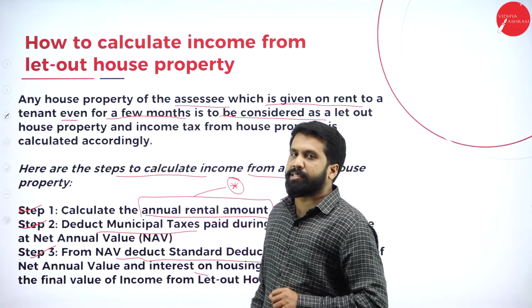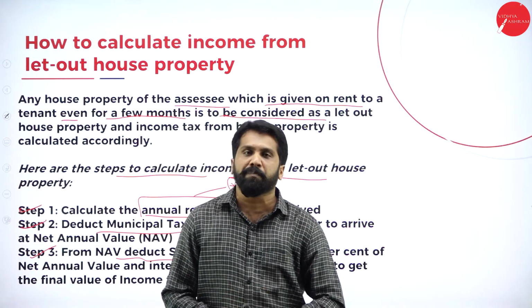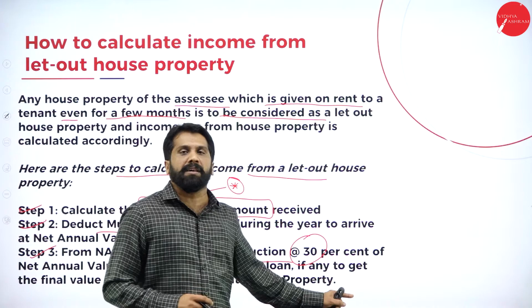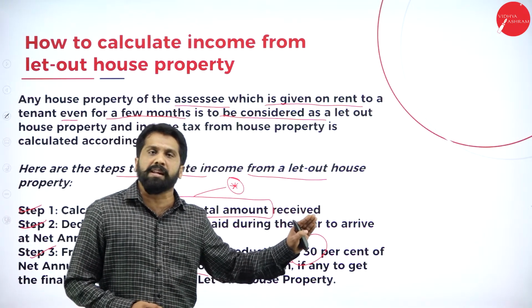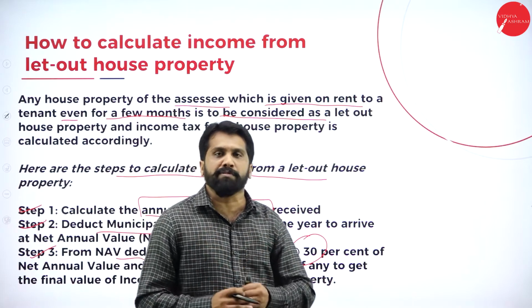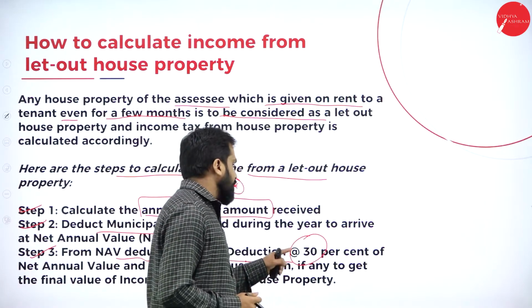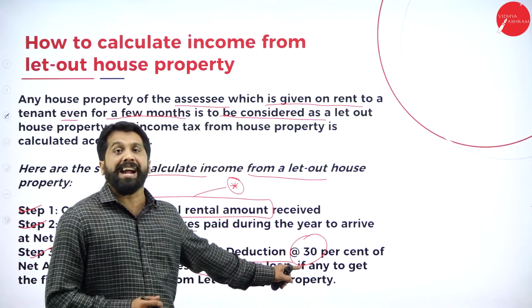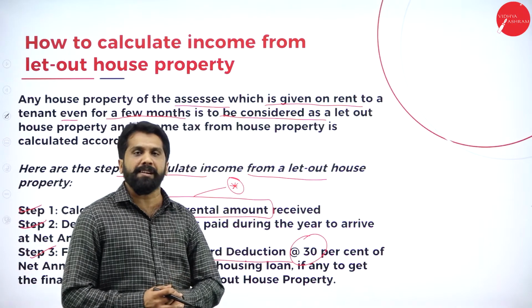You may think that they will give 30% in the question paper? The answer is no. You need to remember that whenever you do income from house property, even if there are 100 problems, you should take 30% as a standard deduction. It is common for all house property problems.